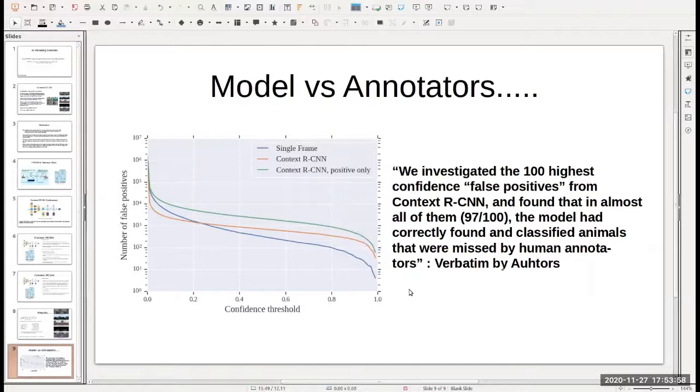So what they did, and I have just written it verbatim: they investigated the 100 highest confidence false positives from the context RCNN, and found that in 97 out of 100, the model in fact had correctly found and classified animals that were missed by human annotators. So what does this mean? Was this model doing even better than